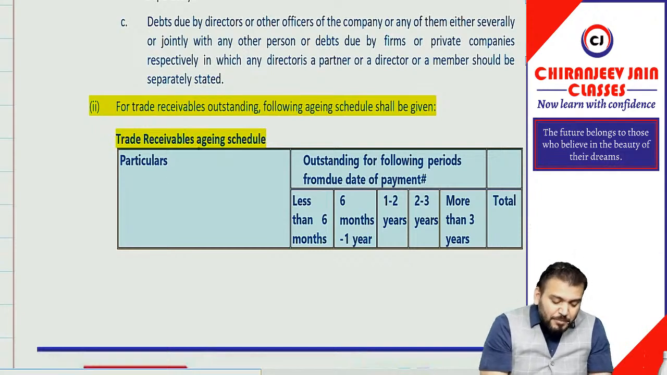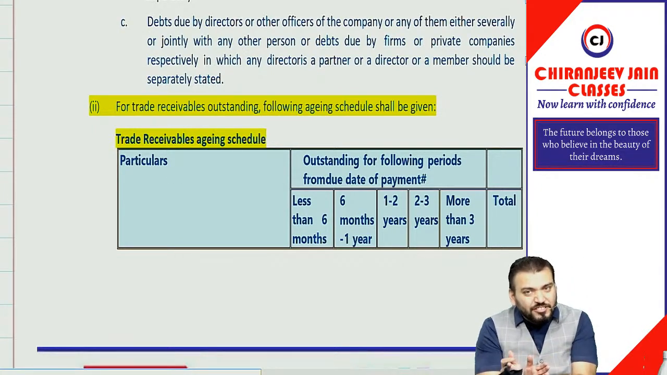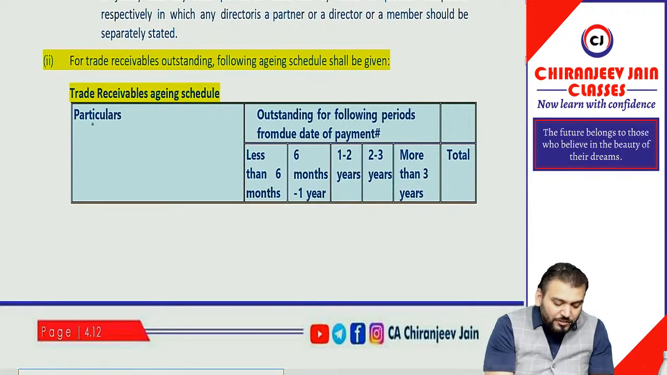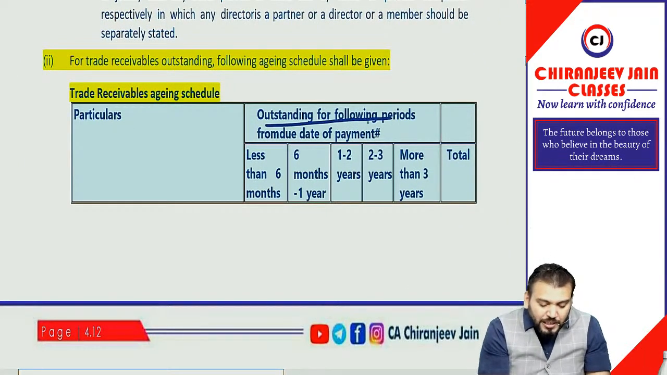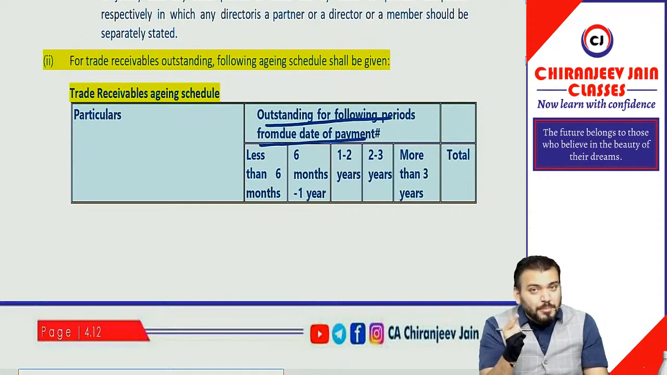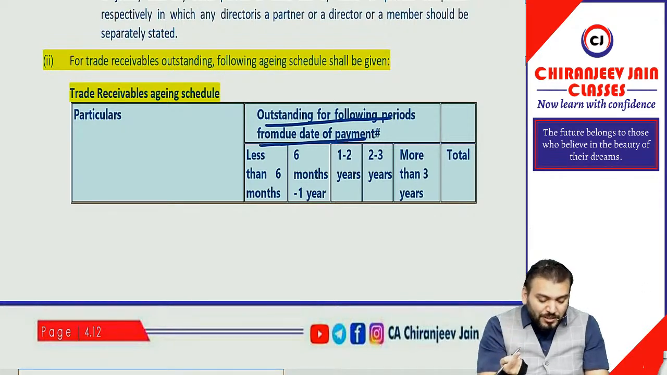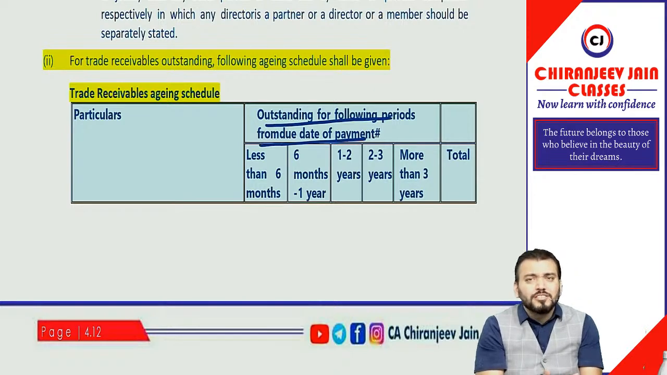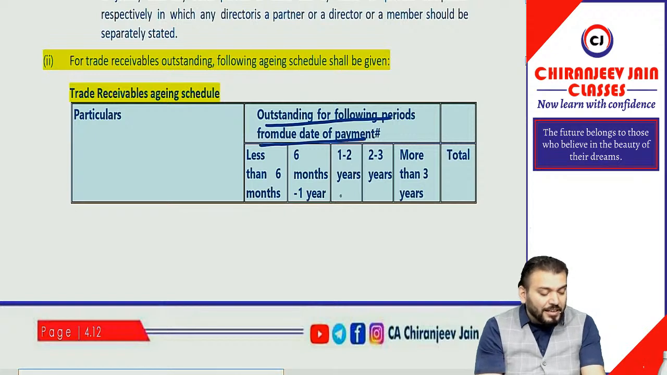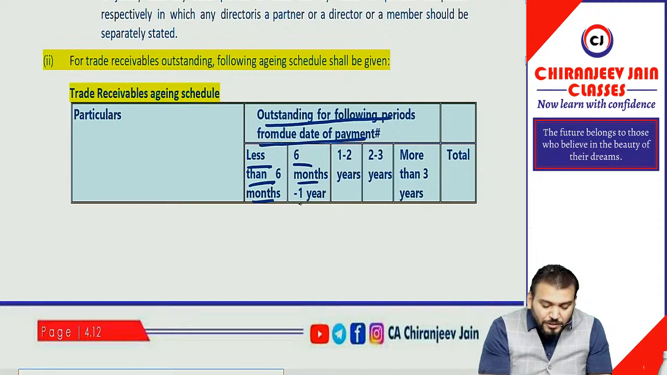Then as far as trade receivable is concerned, for trade receivable also some aging schedule has been given, similar to trade payable. For trade receivable, you can see trade receivable aging schedule: outstanding for the period from due date of payment, less than 6 months, 6 months to 1 year, 1 to 2 year. It depends upon whether it is non-current or current. If it is non-current, we can start from 1 to 2 year directly. But if it is current, then we start with less than 6 months, 6 months to 1 year, 1 to 2 year, 2 to 3 year, more than 3 year.